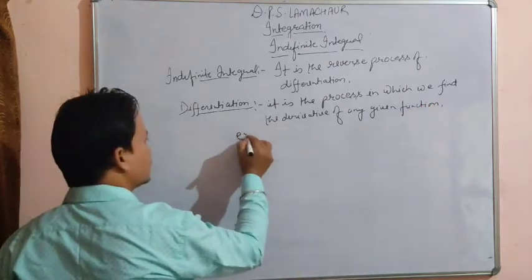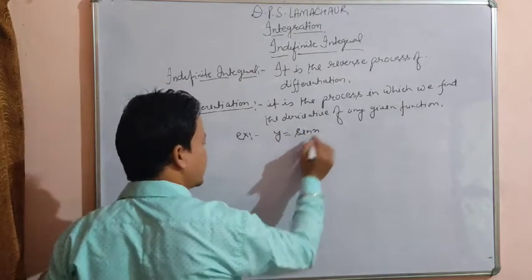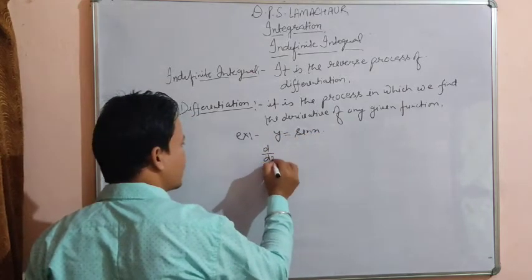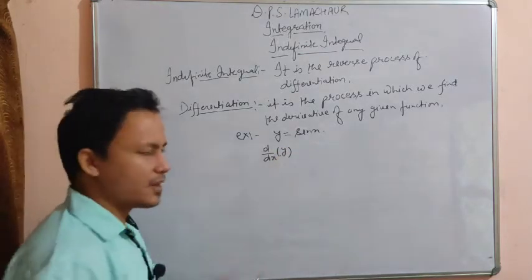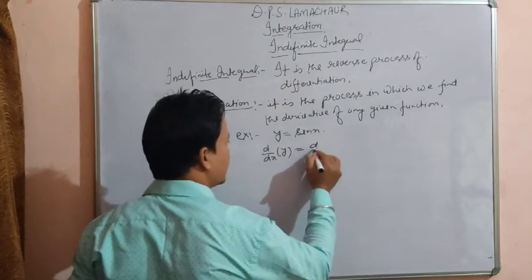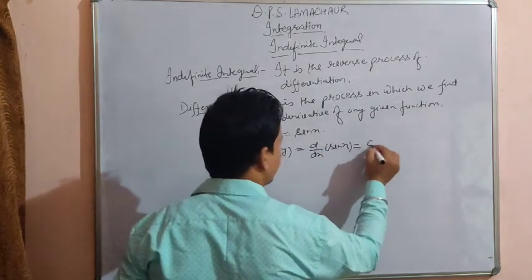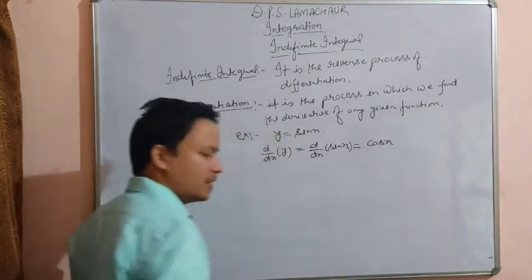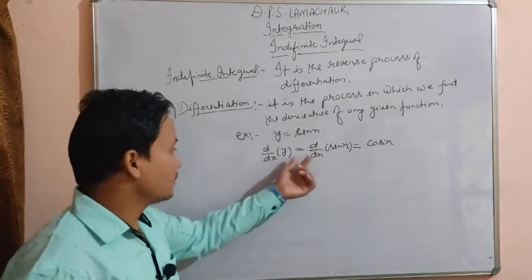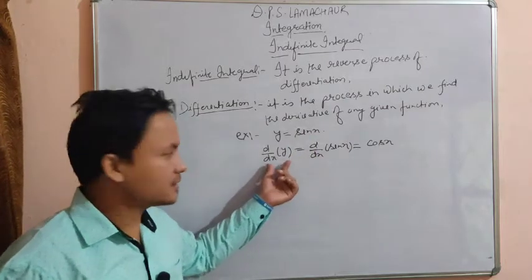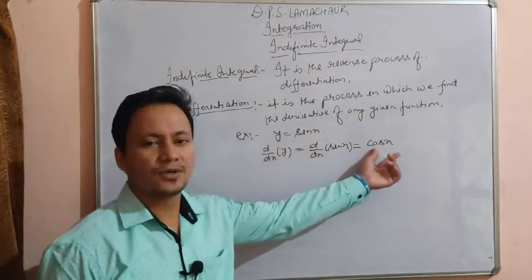For example, you have done a lot of questions. Suppose a function is given as y equal to sin x. So d by dx of y means the derivative of the function y, which is d by dx of sin x, and which is equal to cos x. Okay, so y equal to sin x is a given function, and dy by dx is the derivative of sin x, and the derivative of sin x is cos x.